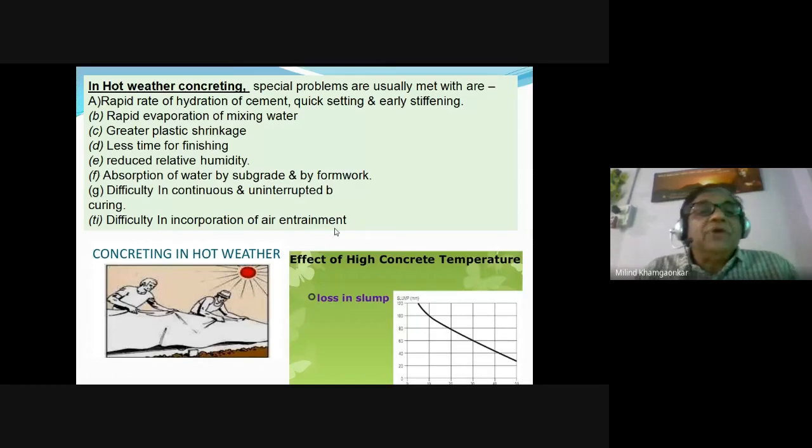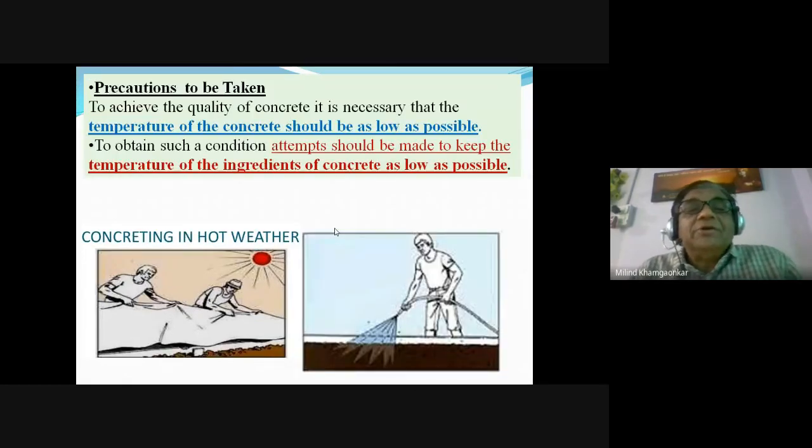All these things we have seen, now the precautions to be taken. The concrete temperature is to be maintained as low as possible. I have told you that 27 degrees is the ideal temperature. So what to do to maintain the temperature of the concrete? We have to reduce the temperature of the ingredients, like the coarse and fine aggregate.